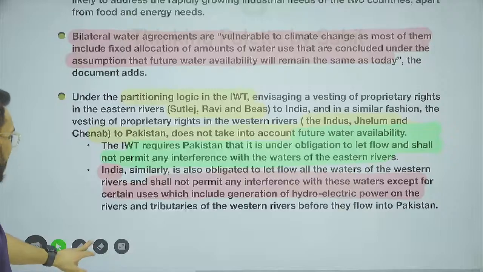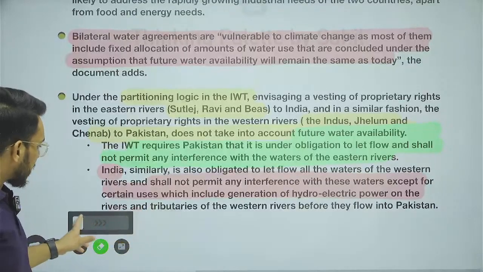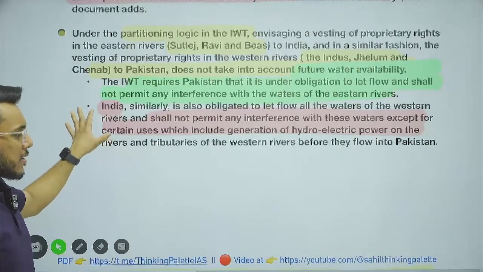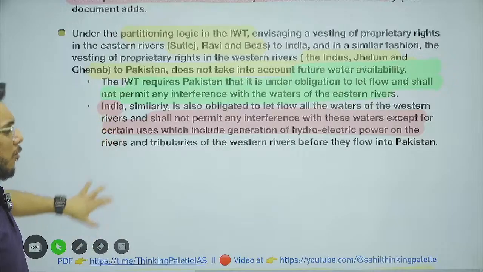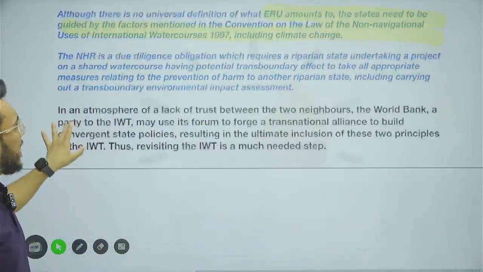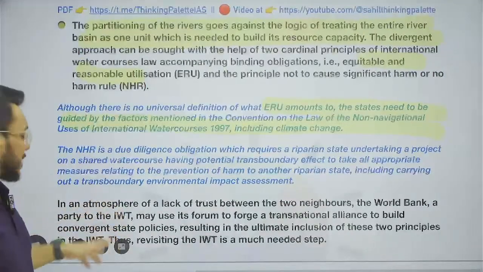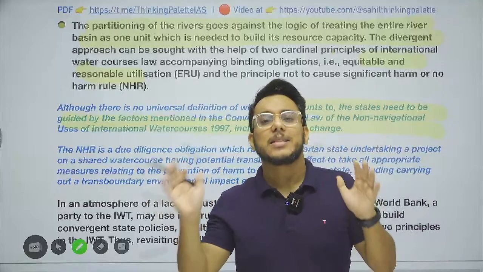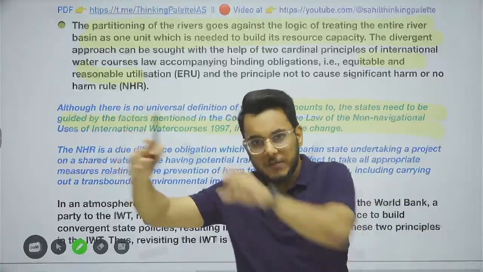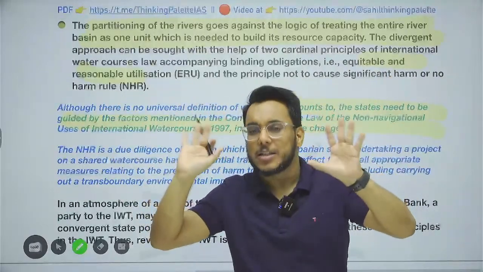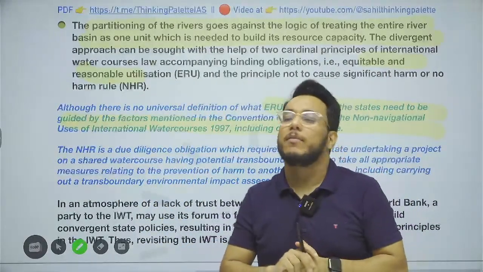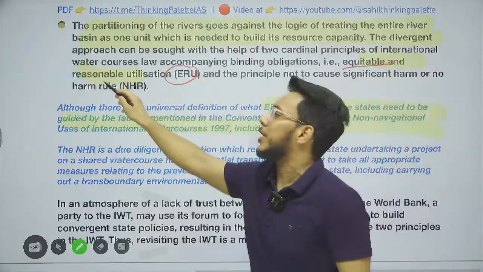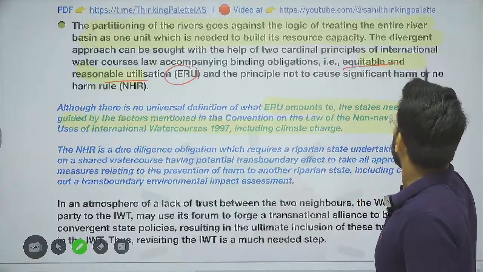Then guys, at the same time, India has specifically been provided that it can construct dams on the western rivers. Fine, but they should not stop the water. India has constructed this particular dam, but again Pakistan has a problem with this. Now see this particular thing guys: when water sharing on a transnational river is concerned, a river shared by 2 countries, there are 2 rules that have to be followed by every country. Rule number 1 is ERU, that is equitable and reasonable utilization of water. And second is the no harm rule.